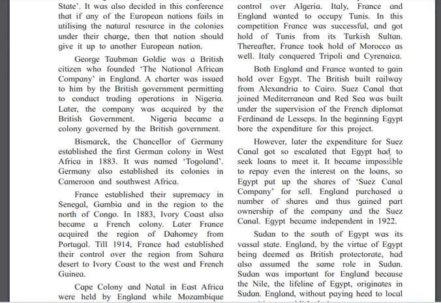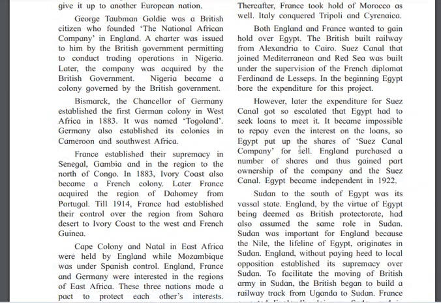Then Bismarck, the Chancellor of Germany, established the first German colony in West Africa in 1883, and it was named Togoland. So Bismarck opened the first German colony in West Africa in 1883, named Togoland.